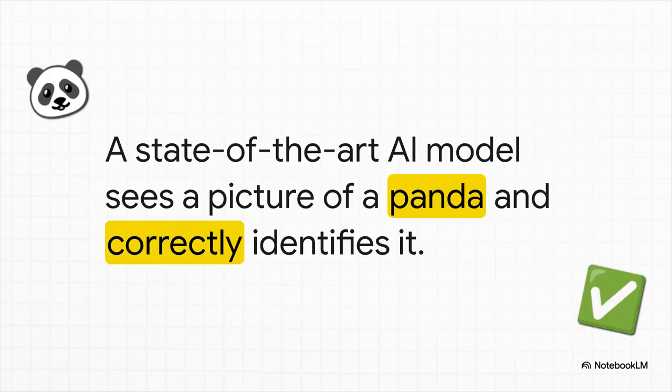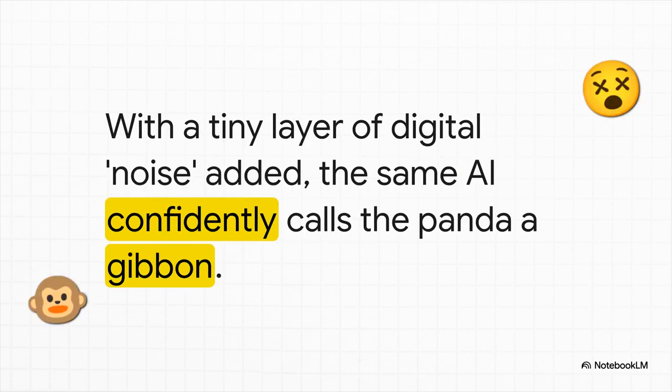So let's paint a picture. You've got this top-of-the-line AI, right? It's been trained on millions of images, and you show it a crystal clear picture of a panda. It nails it, identifies it with super high confidence. Seems simple enough. But then you add this tiny, and I mean tiny, practically invisible layer of what they call digital noise to that picture, and bam, the exact same AI suddenly becomes 99% certain it's looking at a gibbon. To you and me, the panda is still perfectly clear, but the machine has been totally fooled.